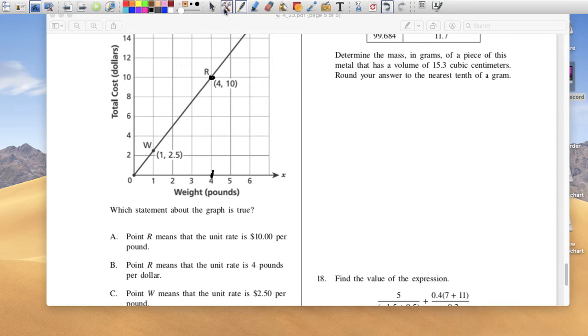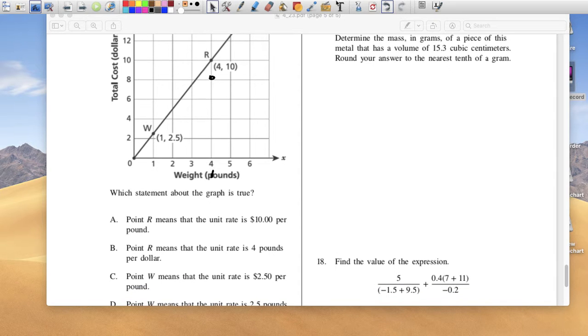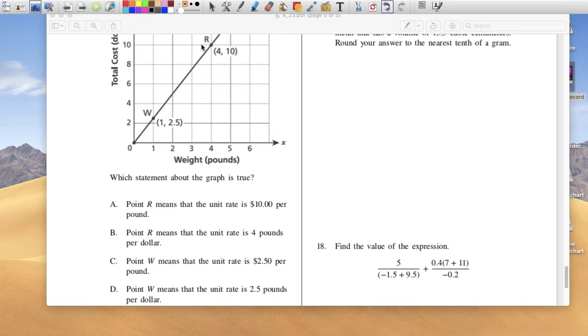Point R means that the unit rate's 4 pounds per dollar. No, it's not. It's 4 pounds for $10. B is also out. C, point W means that the unit rate's $2.50 per pound. Well, yeah, that's right, because this is 1 pound, and this right here is $2.50. 1 pound of turkey is $2.50, so this one is correct.